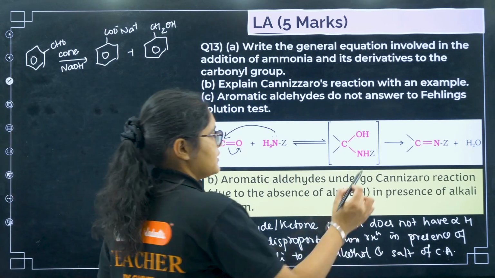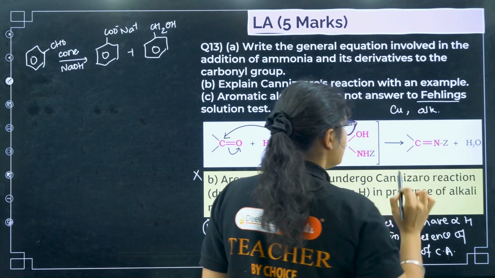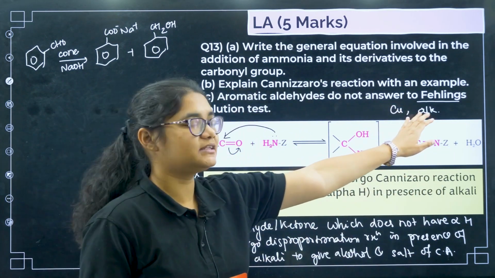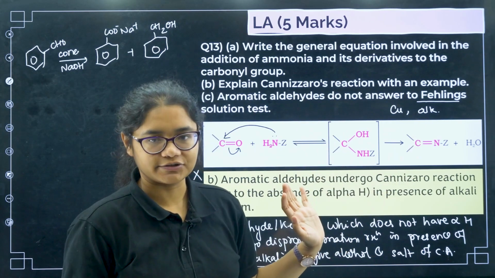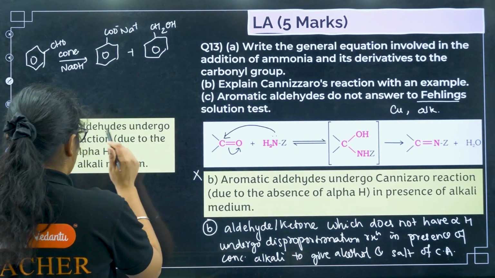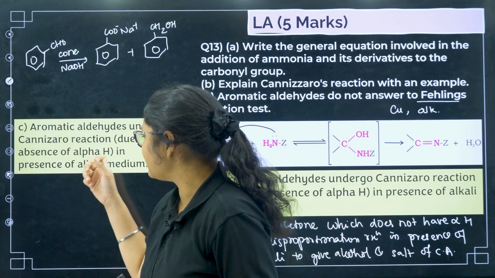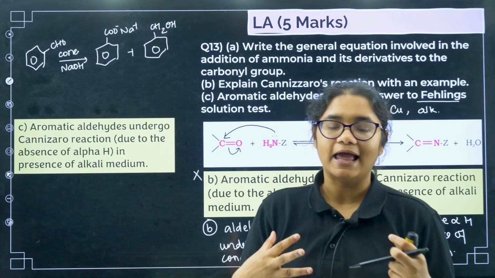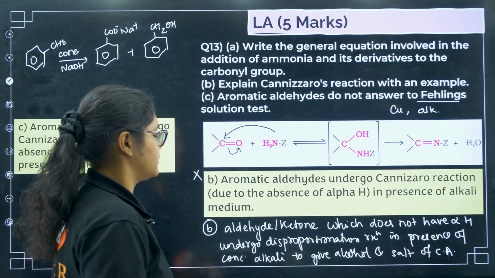So if you remember, in Fehling solution we have copper salt in alkali medium, right? So due to the presence of this alkali medium, these aromatic aldehydes undergo Cannizzaro reaction. They do not undergo the Fehling reaction. So that is the answer here. Aromatic aldehydes undergo Cannizzaro reaction due to the absence of alpha hydrogen in the presence of an alkali medium. Clear? So that is why they do not show the Fehling's reaction.